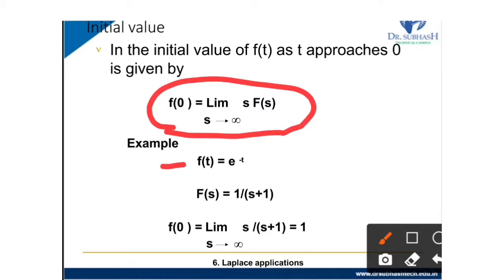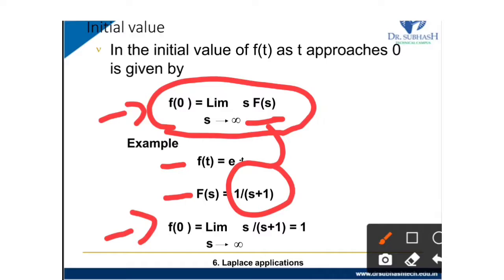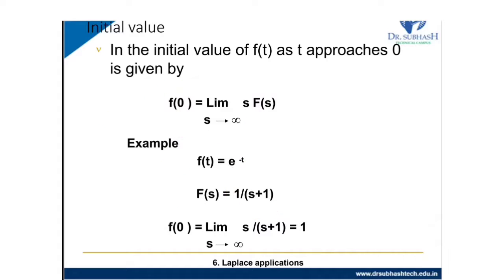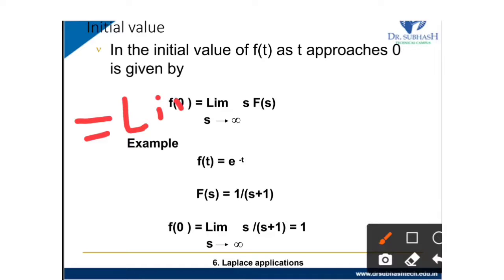So this is f(t), F(s), and this is f(0). So f(0) equal to limit s tends to infinity s F(s), but F(s) equal to 1 upon s plus 1. So this is s upon s plus 1. For finding this value, we divide each and every term by s, so s by s equal to 1.